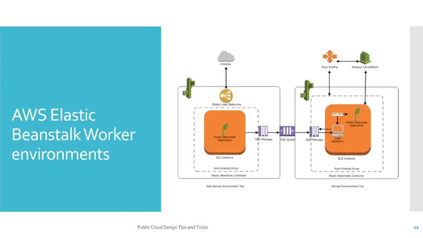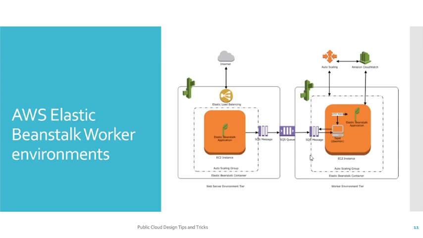Now let's say you are working in an environment where processing your request takes a lot of time. So what do you want to do? You want to go ahead with asynchronous mode, that means raise a request and forget. To make it asynchronous, you can upload your application or execution of task to the AWS Elastic Beanstalk worker environment.